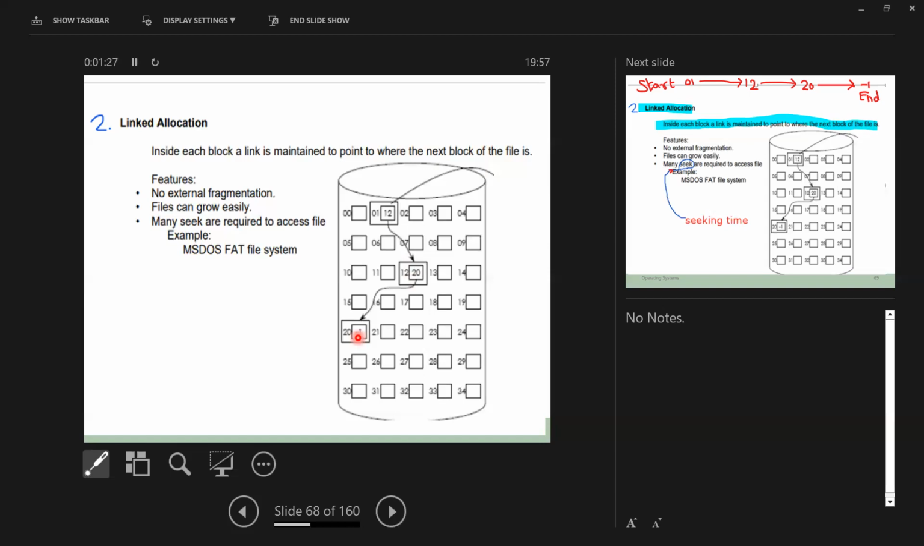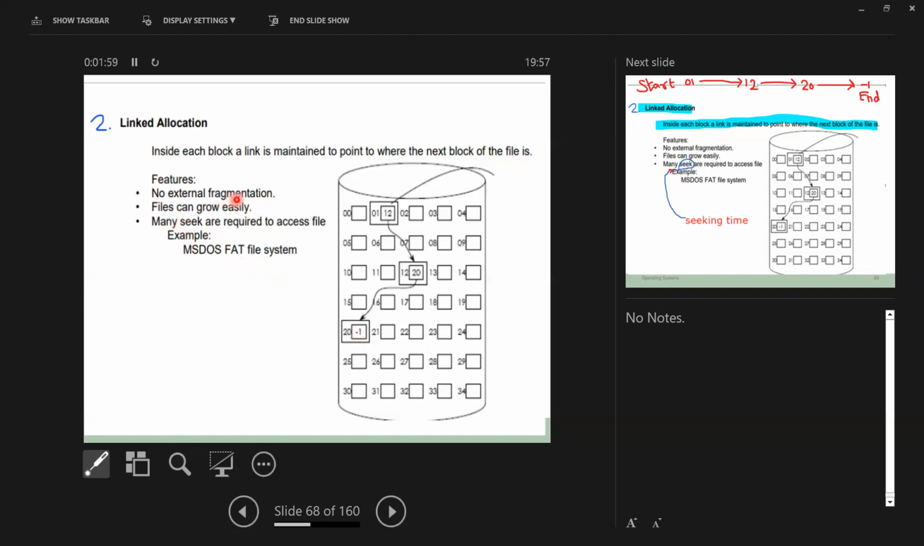Likewise, the blocks are saved here and there. But the first block knows where the second block is. The second block knows where the third block is. Likewise, each and every block knows where the next block is sitting. And the last block is indicated with -1. The last block is pointing to -1. That is the end of the file, the end of the block series.